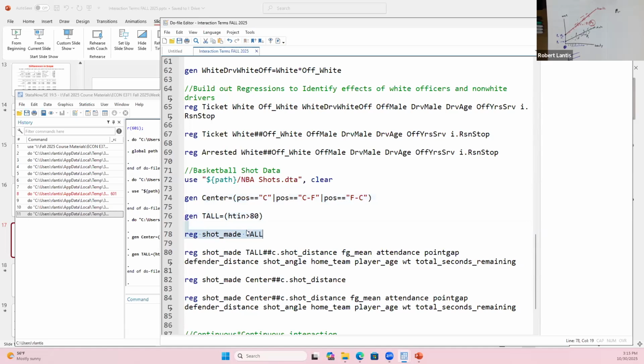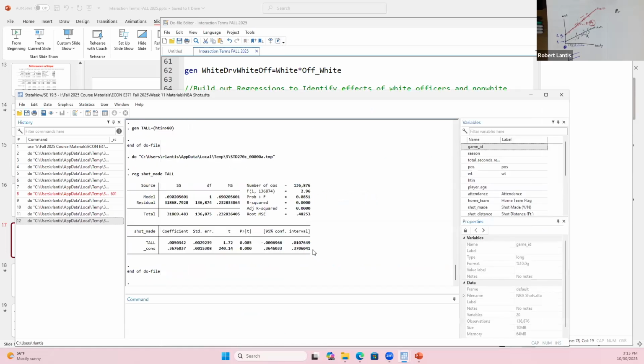I'm now going to regress whether or not the shot was made on if they're tall. If you're not familiar with basketball, you don't really need to be. But generally, people who are taller just aren't as good shooters. Now, there are freak athletes that's not true for, but in general, I'm playing basketball because I'm tall, not because I'm necessarily a good shooter.